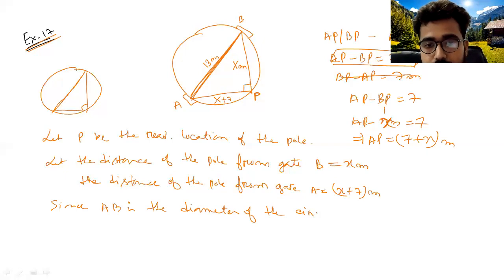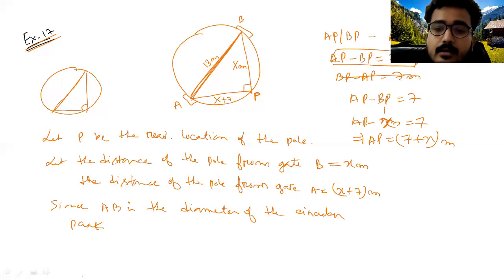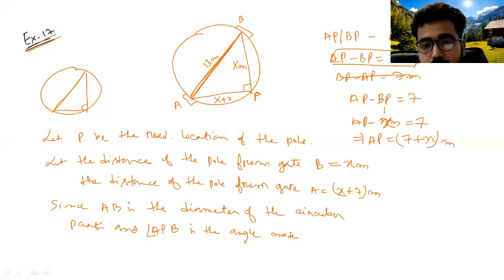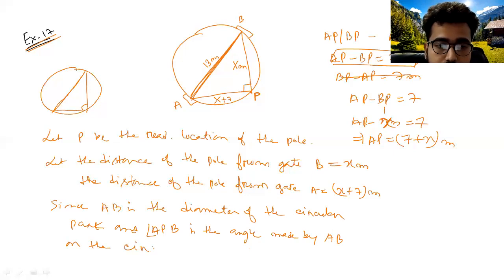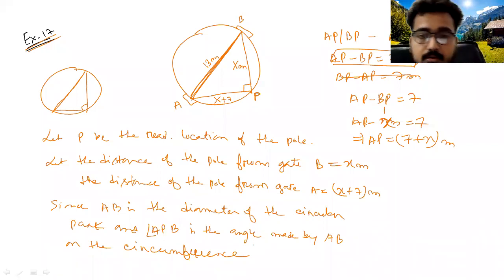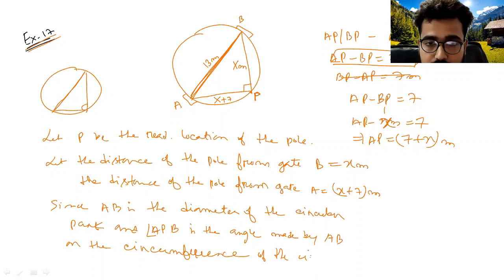Since AB is the diameter of the circular arc, and angle APB is the angle made by AB on the circumference, so angle APB is the angle made by AB on the circumference of the circle.